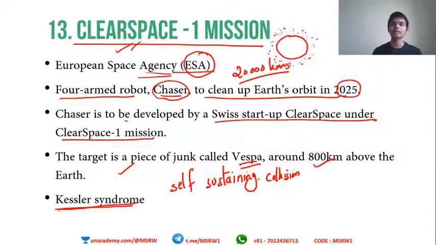So Kessler said that after some time, when the amount of debris reaches a particular limit, it will start a self-sustaining collision which will go on forever. So in order to prevent that, we have to remove the debris. So that is Kessler syndrome. Do not forget that. Okay, so that is about the Clear Space 1 mission.